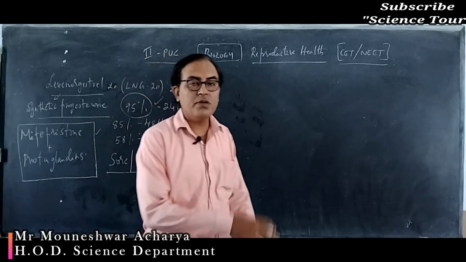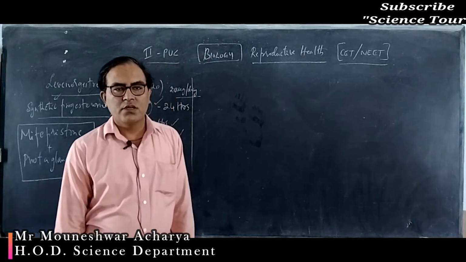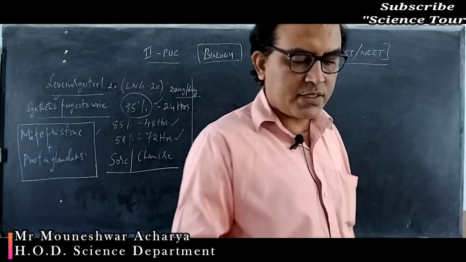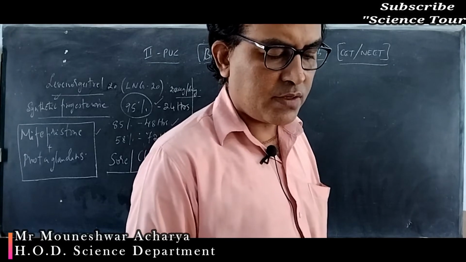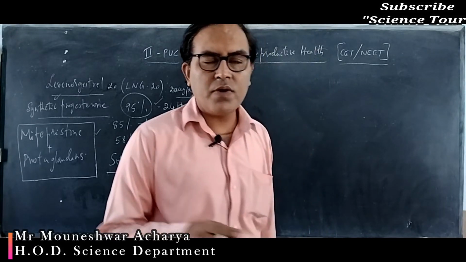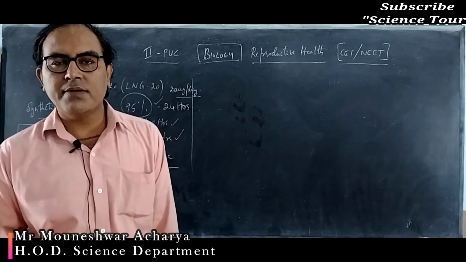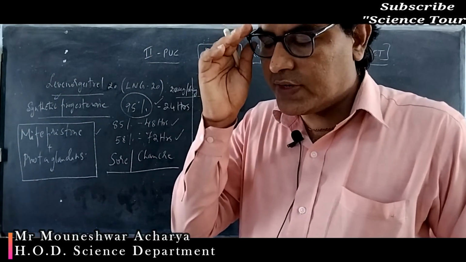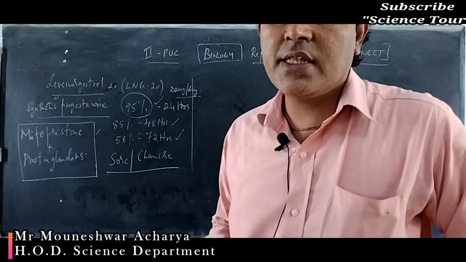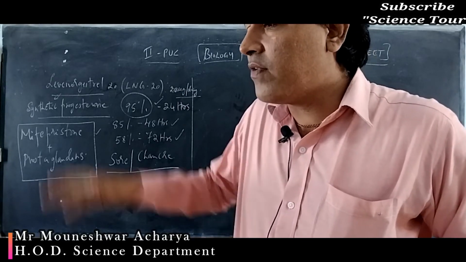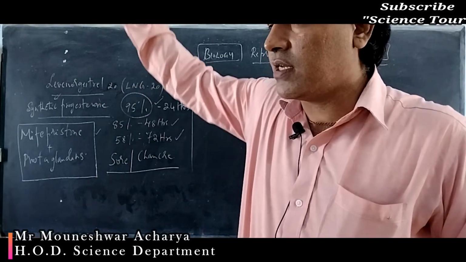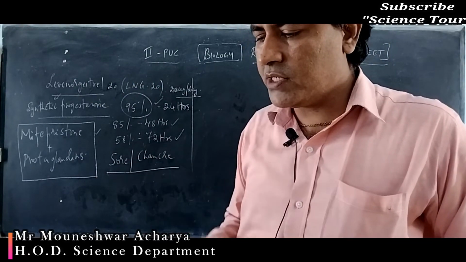FSH is responsible for that. Next, coming to another hormone, that is estrogen. Along with FSH, estrogen is also secreted by the follicles. If the amount of estrogen is moderate or less, then there will be no problem for the secretion of FSH. FSH continues to be secreted if the amount of estrogen is normal.